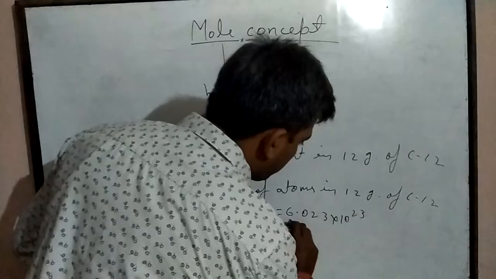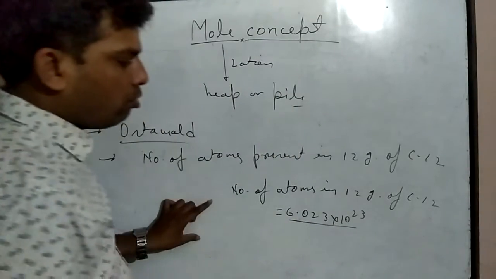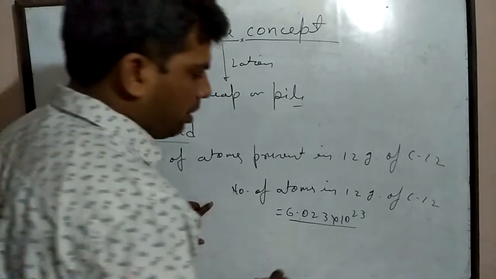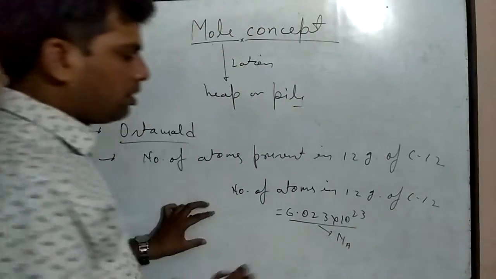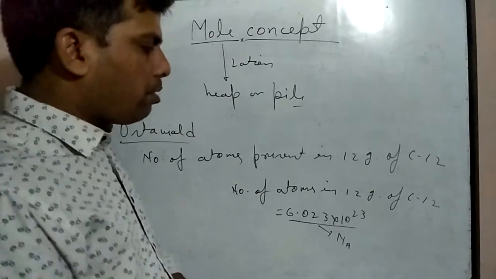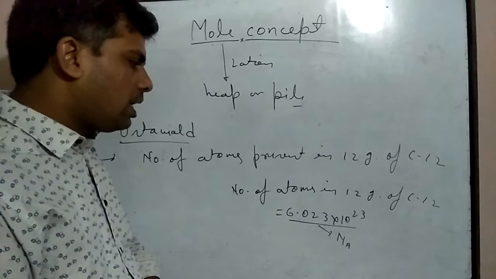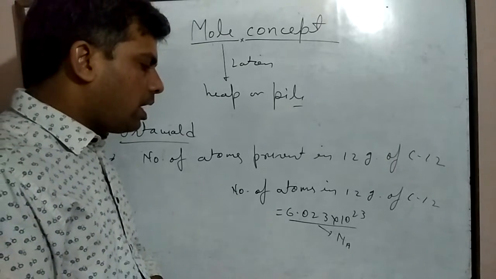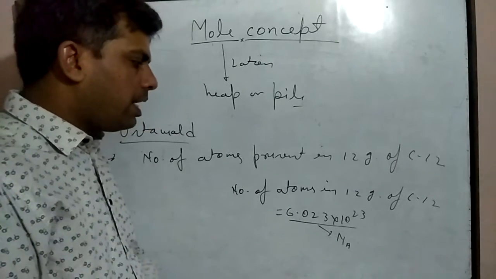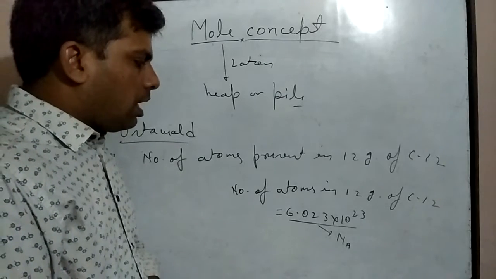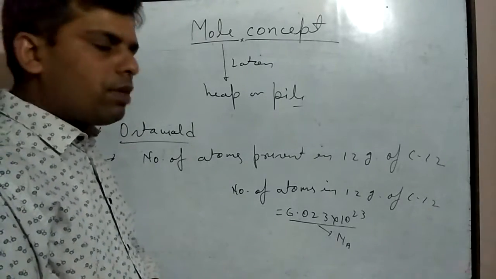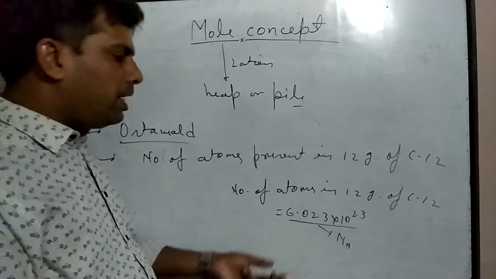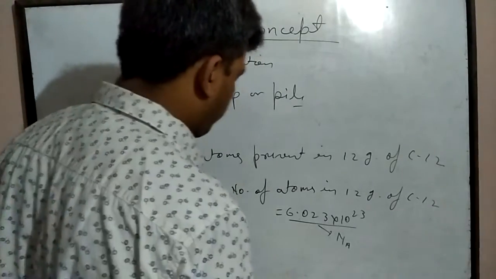This number is known as Avogadro number and it is expressed with the help of Na. It is known as Avogadro number in honor of the scientist Amedeo Avogadro.